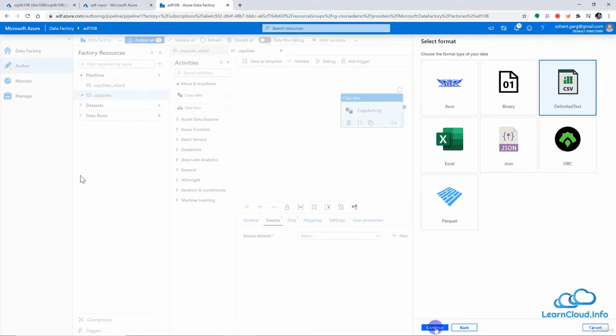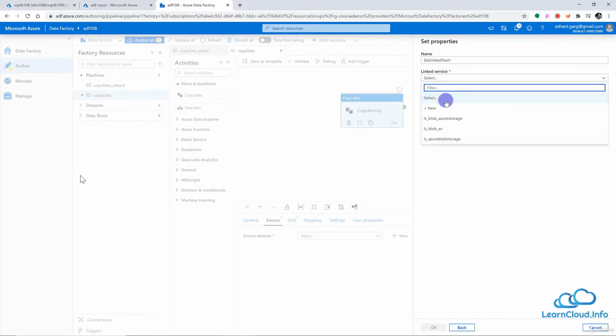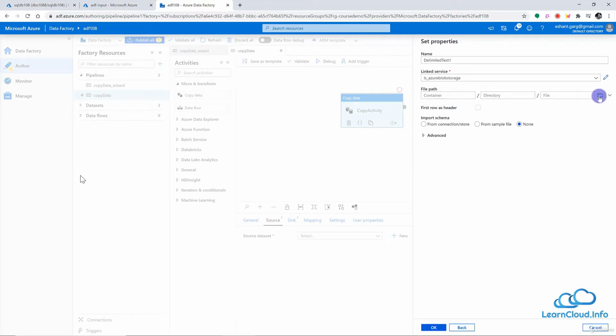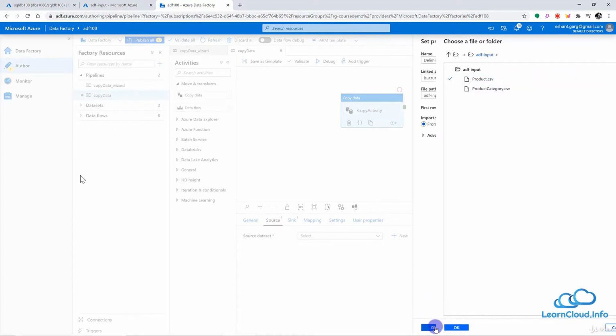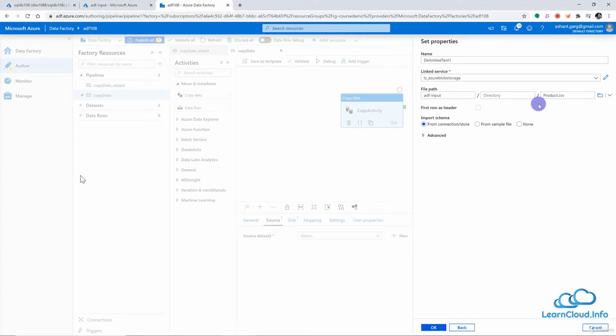So I will click on continue, and then I can use this linked service which we created in the previous lesson, Azure Blob Storage, and then we can choose the file here which is inside this ADF input folder. We have the file product, so let me choose this file here. So this is our input, and we don't need to change anything else, and all these settings we have already discussed before. So the first row is a header, so I think I should check it here. And import schema, we will be importing from the file directly.